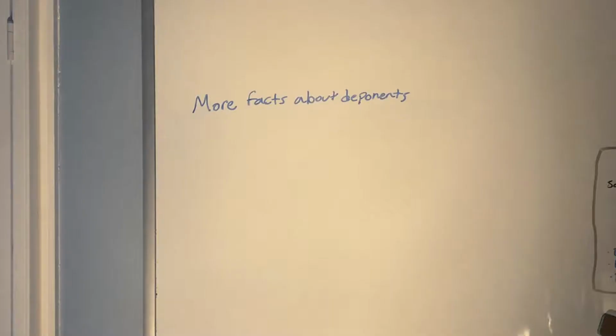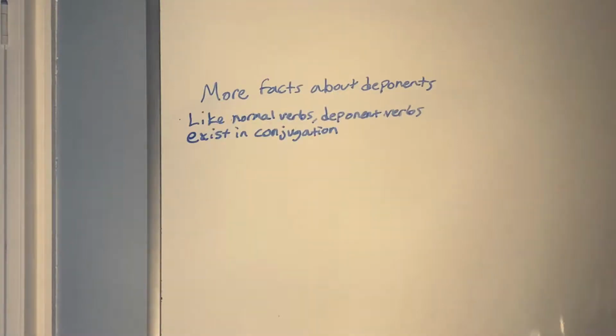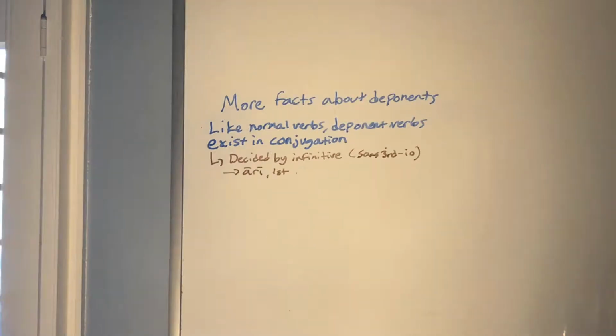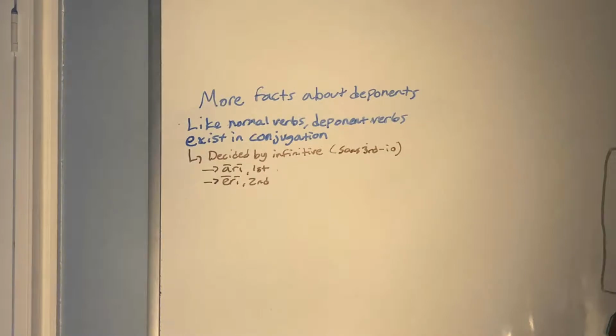So now that we've gone over some of the characteristics that deponent verbs have, let's go over some more. Like normal verbs, deponent verbs exist in conjugations, and these conjugations are decided by the infinitive, with the exception of third io, because you can't look at the infinitive alone for third io. If the infinitive ends in long A, R, long I, the deponent verb will exist in the first conjugation. According to Allen and Greenough, over half of the deponent verbs exist in the first conjugation, so you'll see this a lot. If the infinitive ends in long E, R, long I, it'll exist in the second conjugation.